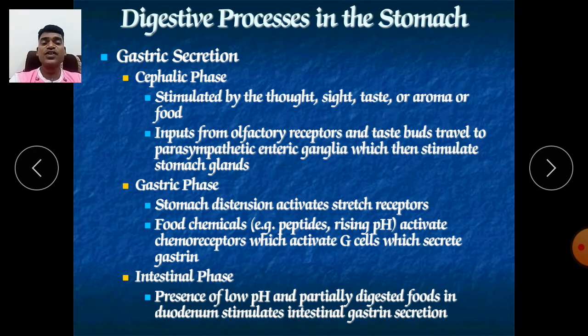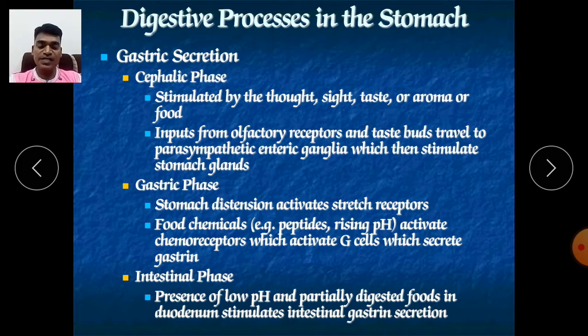These are the phases when we see or smell some food, for example pickle, as I told you, immediately secretion of HCl and enzymes from your stomach occurs through your mouth as well as your stomach. Immediately your appetite increases, so HCl secretion can be increased. Due to some taste or aroma of food, our secretion can be increased.